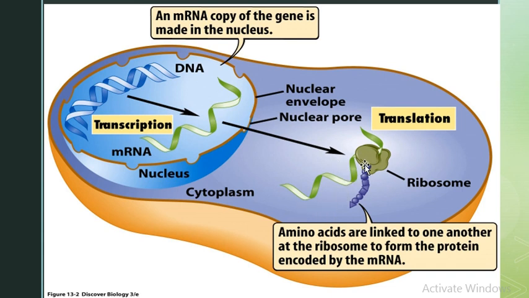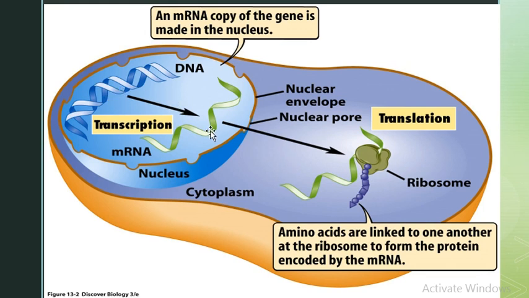After translation, modification is still going on. So the prion changes the structure of our normal protein and makes our normal protein the same as the prion, and then it can make an infection or an abnormally structured protein.